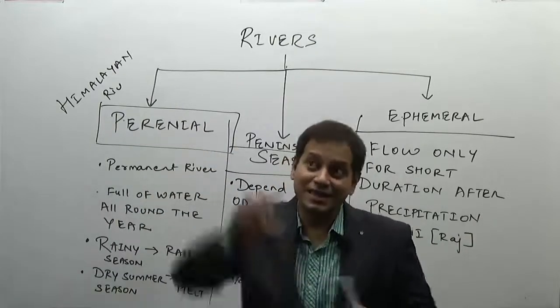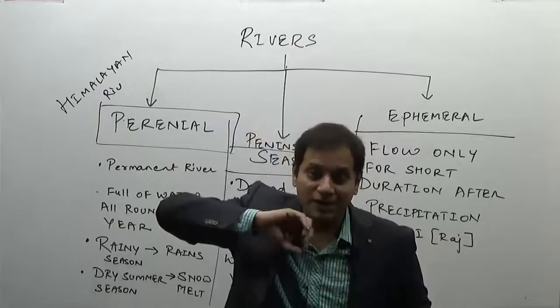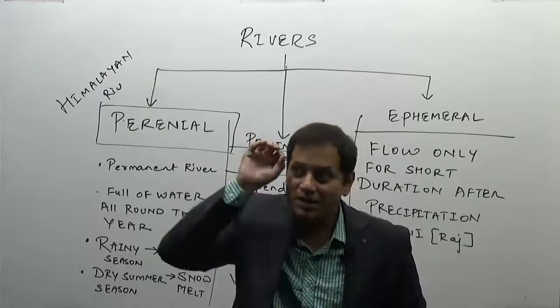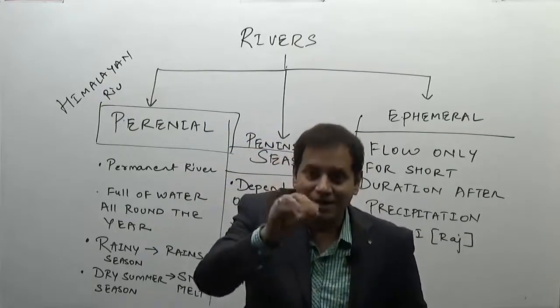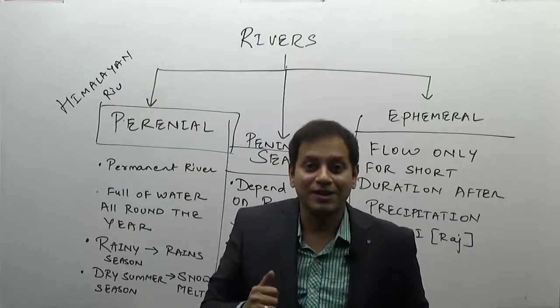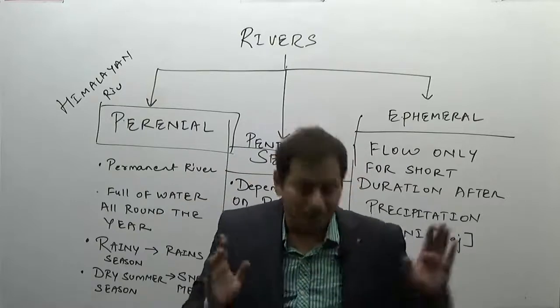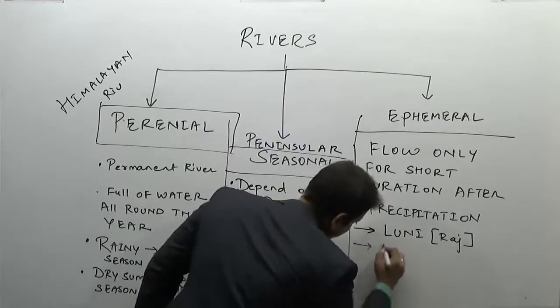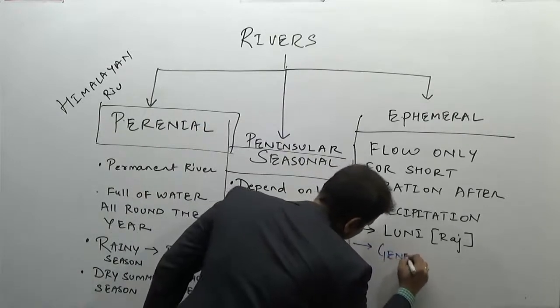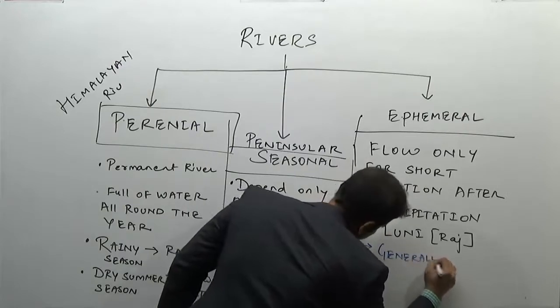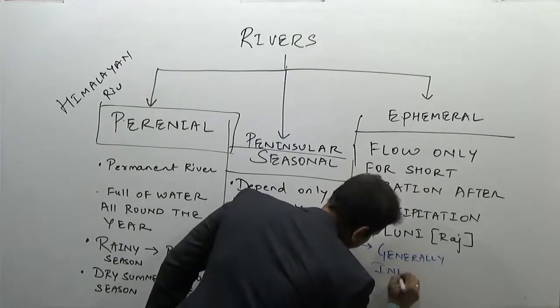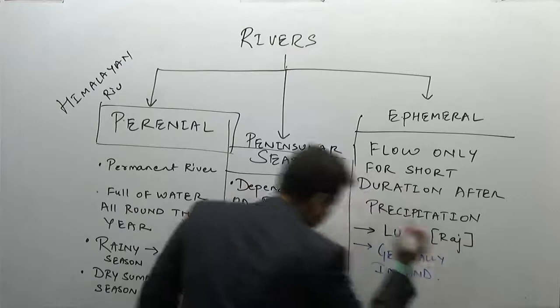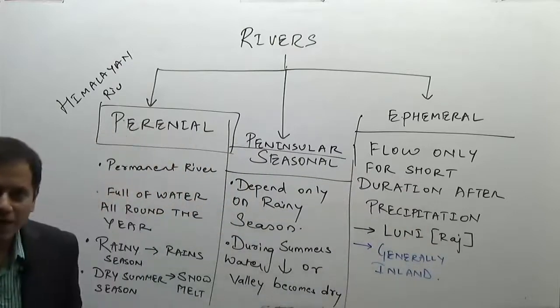Or the rivers in the northwestern part of India, not the Indus: Punjab region, Haryana, Rajasthan and northern Gujarat, that is the Rann of Kutch region. Generally these rivers are inland rivers because they do not meet the sea. They are generally inland river systems, that is, they do not go and meet the sea.